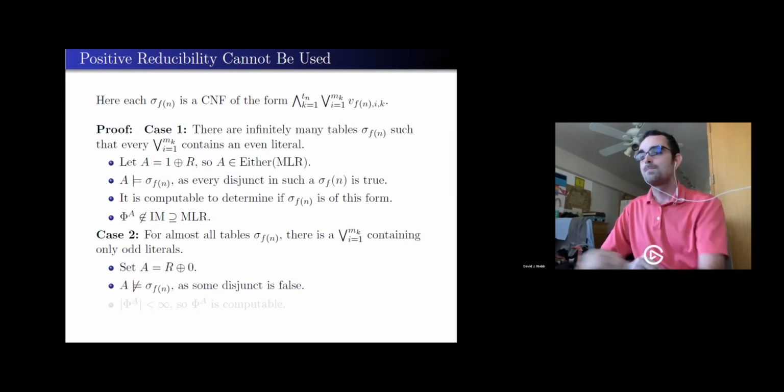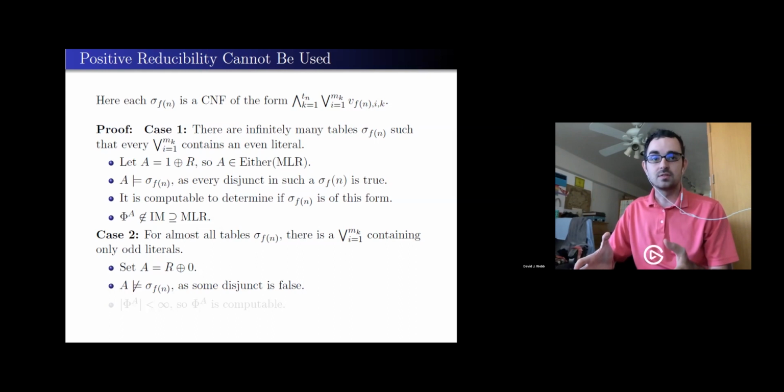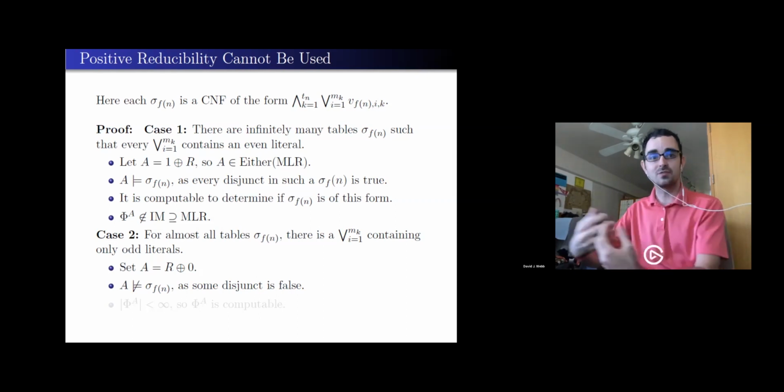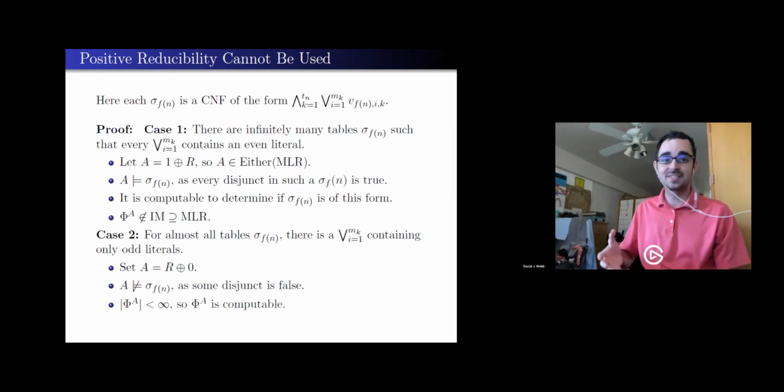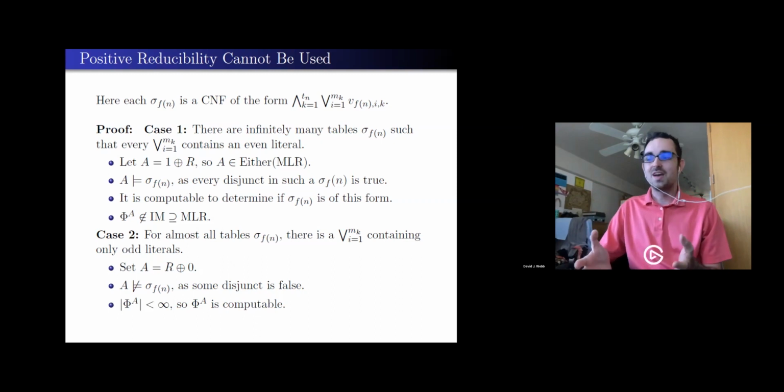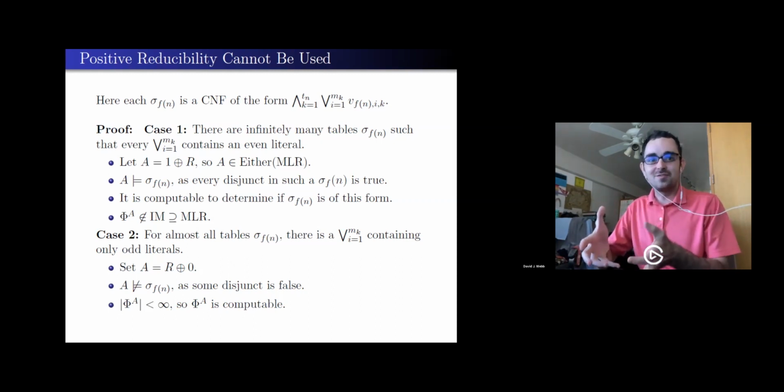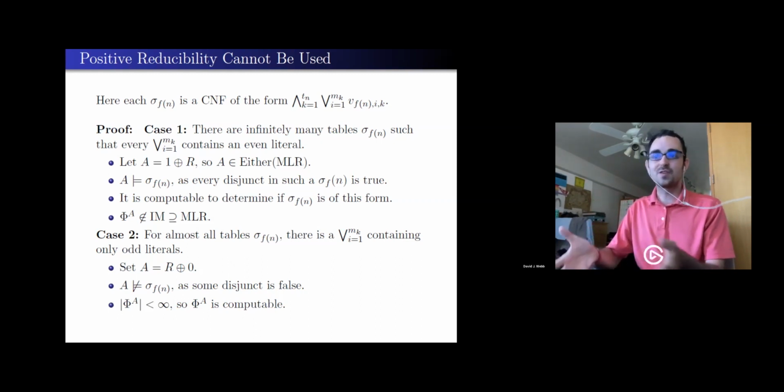So now some disjunct has only odd literals. And all of those are 0, so it's false. So my whole and statement has to be false. And this is happening for almost every table. This situation is even worse. Not just that it's not immune, but it doesn't even have infinitely many chances to be one. The whole thing's finite. There are only a few tables where this thing could possibly output 1. And so if it's finite, it's computable.